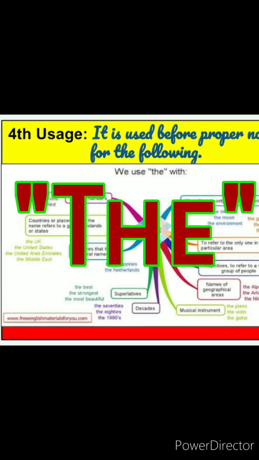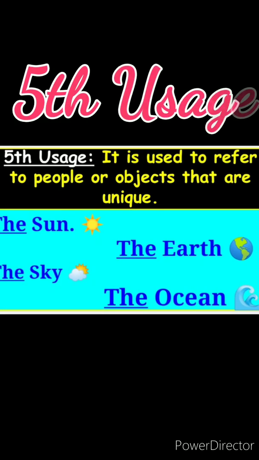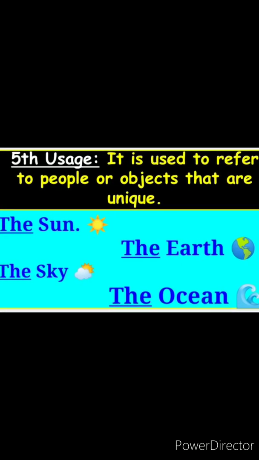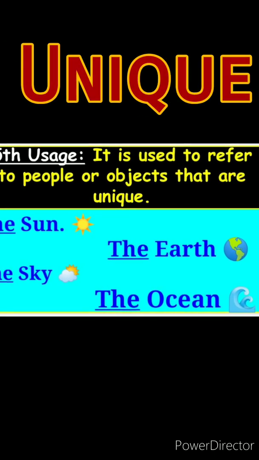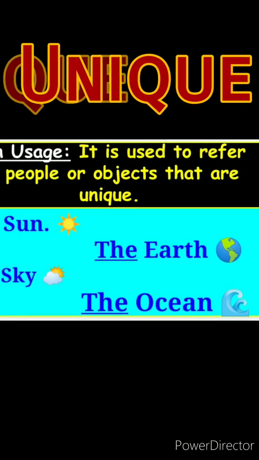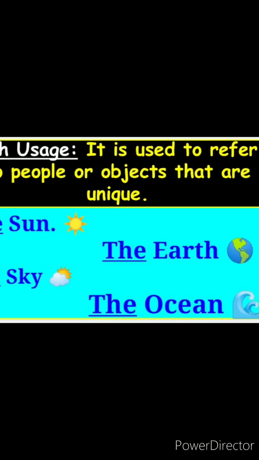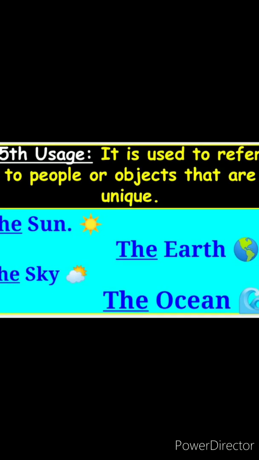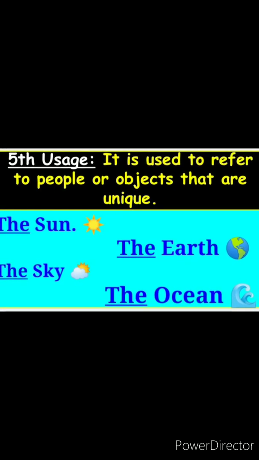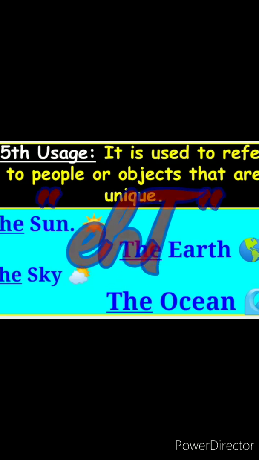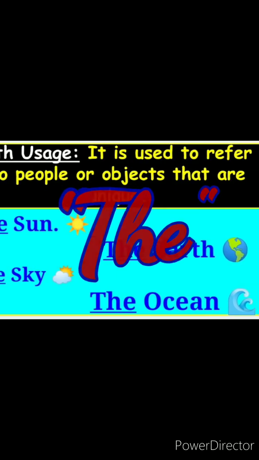Now let's look into the fifth usage. It is used to refer to people or objects that are unique or one in the whole world. Okay. For example, the sun, the moon, the earth, the sky, the ocean. Since these are unique objects and mostly only one, we use the article the before them. I hope you understood this.